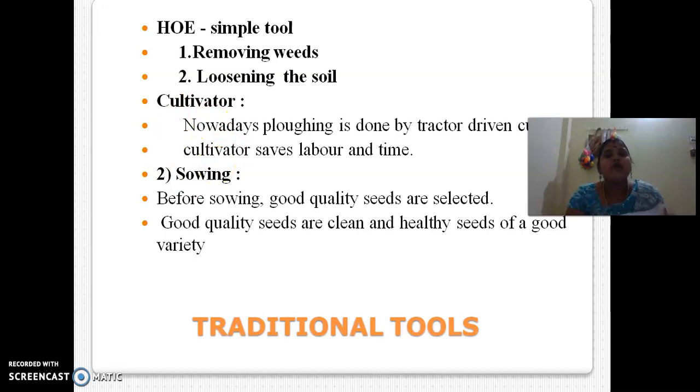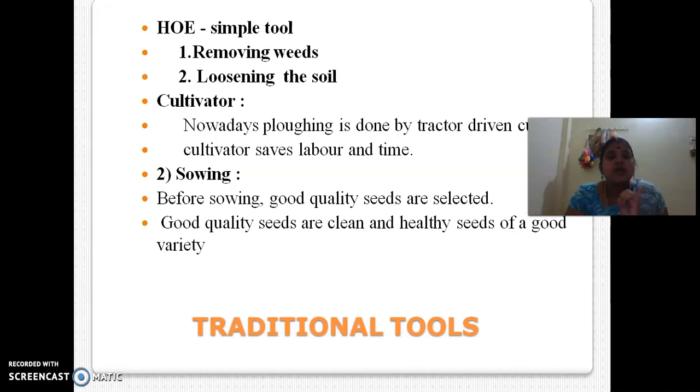Before sowing, we have to choose the seeds. We have to choose good quality seeds. If there are many seeds, whether good quality or bad quality, we soak the seeds inside the water. What happens? The damaged seeds float on the surface of the water, and the remaining ones settle at the bottom of the water. So the settled seeds at the bottom are what seeds? Mature, good, healthy seeds. And the ones that float on top are unhealthy seeds. So the healthy seeds we have to select for sowing.